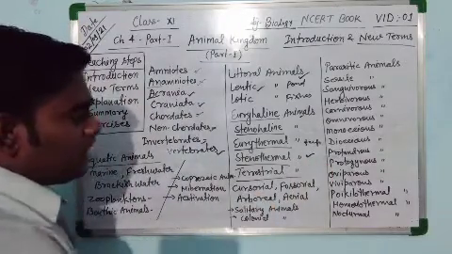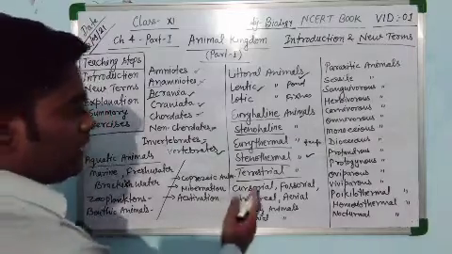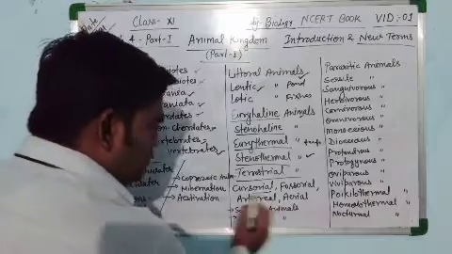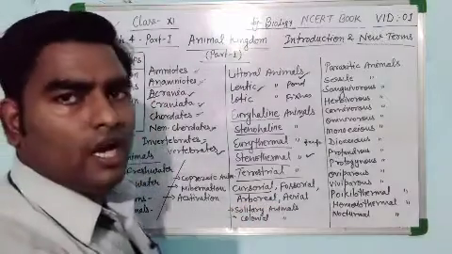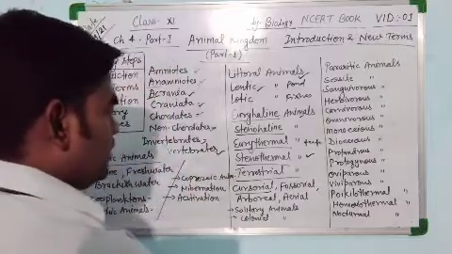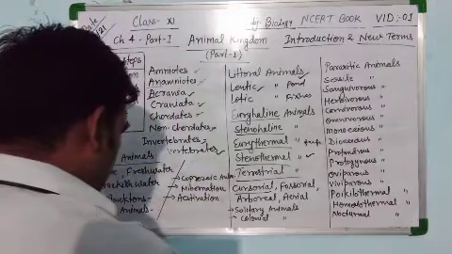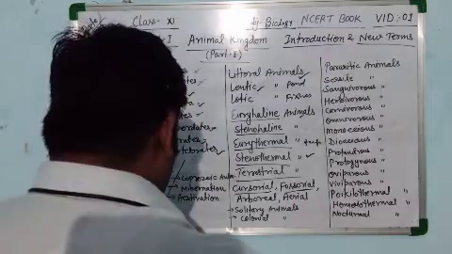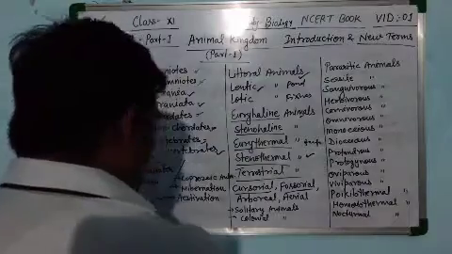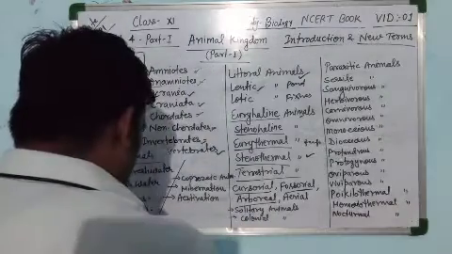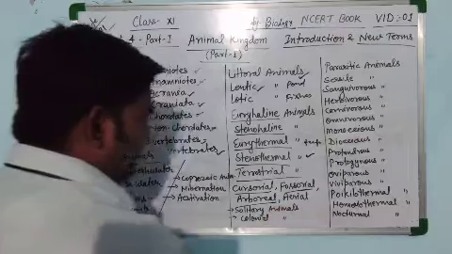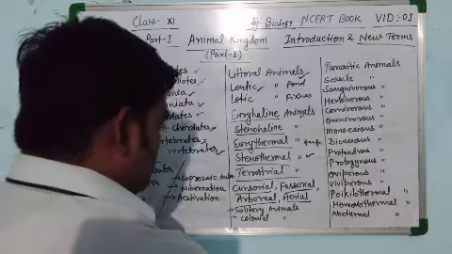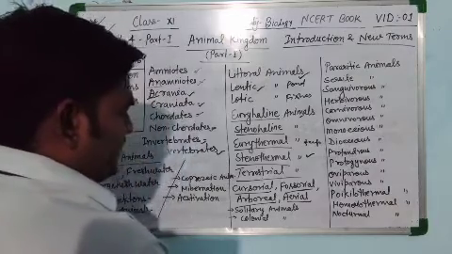Next one is terrestrial animals. Terrestrial animals are again classified into different groups. Cursorial animals are animals which run very fast, for example, kangaroo. Next one, fossorial animals. Fossorials live in burrows, for example, earthworm. Next is arboreal animals, which live on trees, for example, bat. And aerial animals live in air, birds and insects, etc.